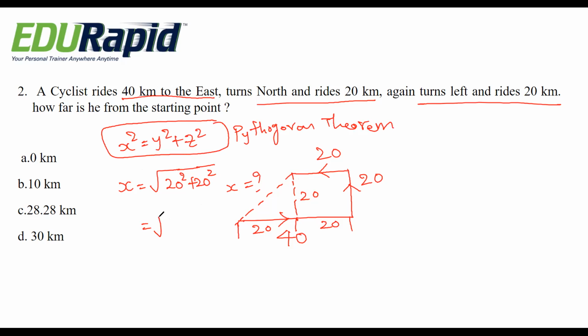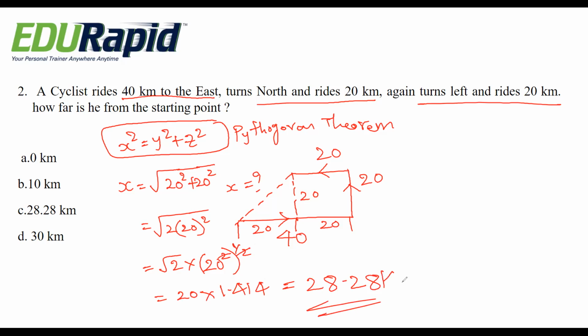Okay, for this it is 2 times 20 square. That is root 2 into 20 square, square root means the power 1 by 2, so that becomes 20. So 20 into root 2, value of root 2 is 1.414. So if you multiply, you will get approximately 28.28 kilometers. This is very, very simple. If you practice, you will solve within 1 minute. So right answer option C.